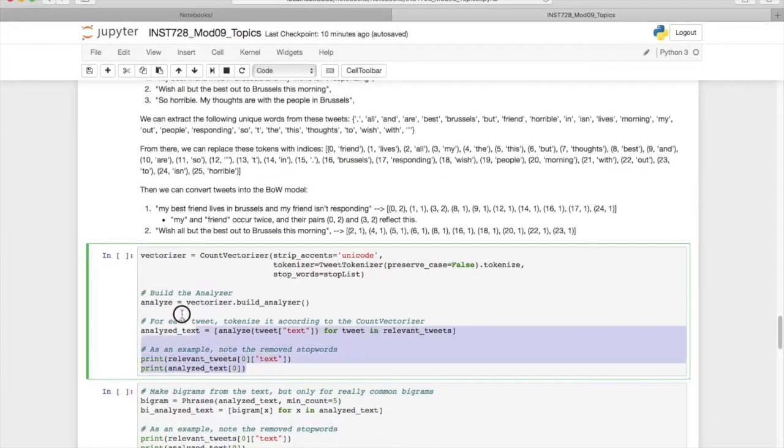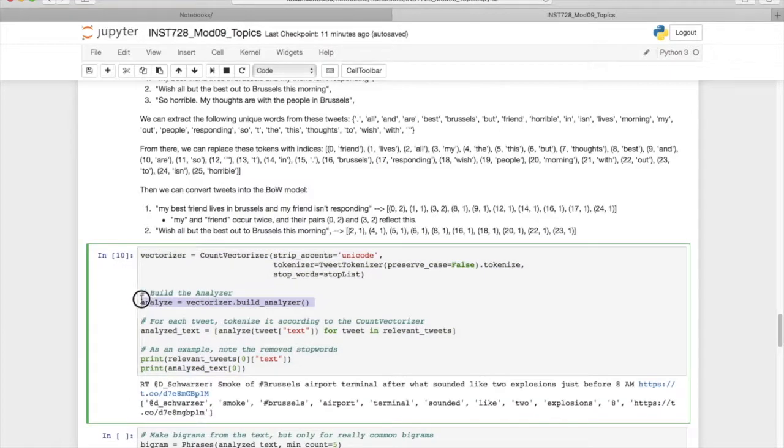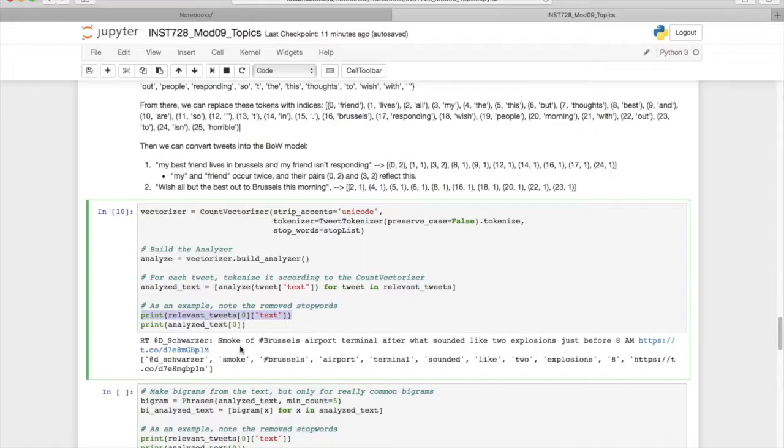So this set of code right here will convert these tweets into these bag of words models, and we can print out an example. The analyzer that we get out of it will tokenize up our tweets and remove any stop words from our list of tokens. This line right here will apply this analyzer function to every tweet in our list of relevant tweets, and then we can print out what the results are. So here we print out the first tweet in our list of relevant tweets. So we get smoke of Brussels airport terminal after what sounds like 2 explosions. And then here we can print out the tokenized form of it after removing stop words.